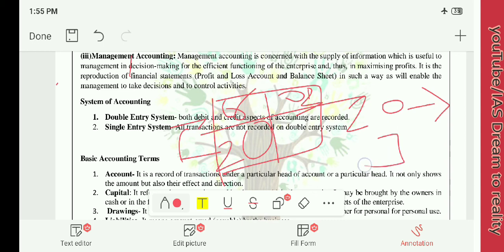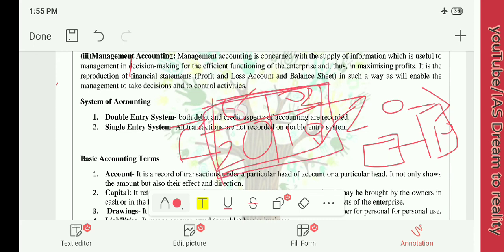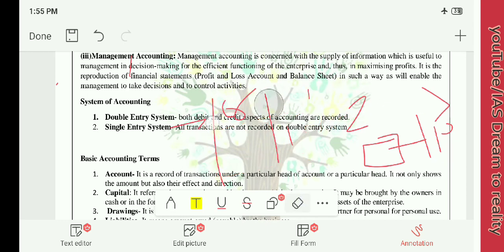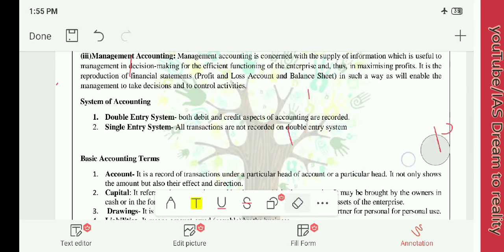And with the help of your ATM card, you go to the ATM and you withdraw 10 rupees, and it will be recorded here as 10 rupees debit because you have withdrawn from your bank account. And this entry system, that is recording both credit as well as debit, is nothing but double entry system. This is a very simple example that can be understood for this.